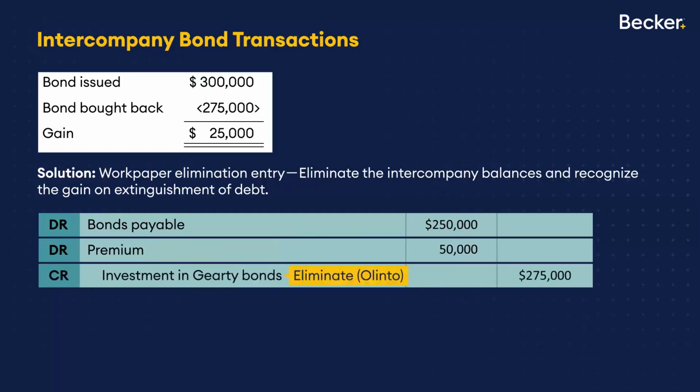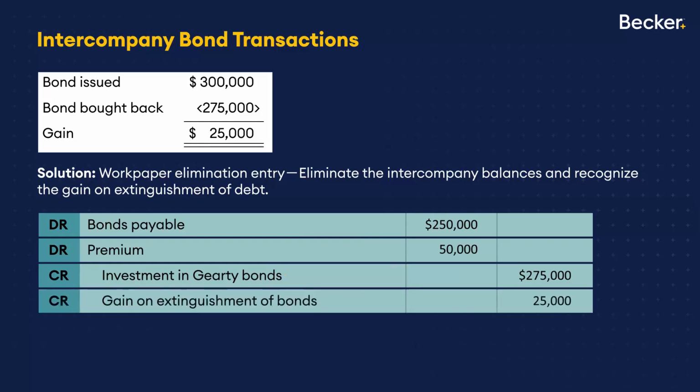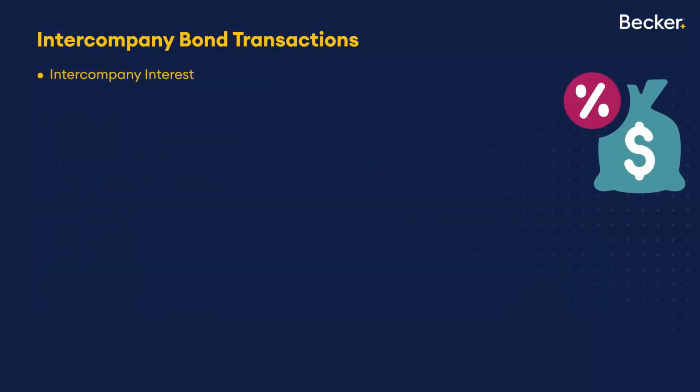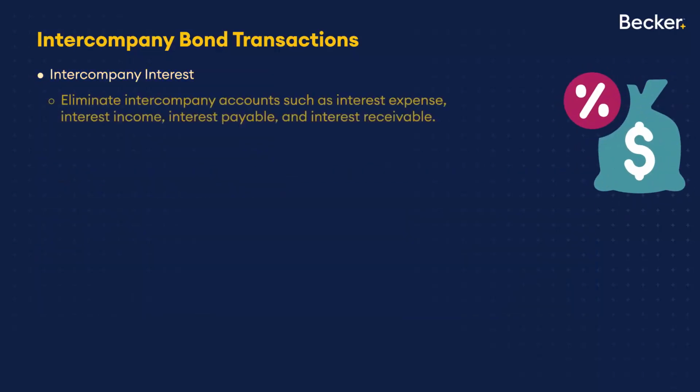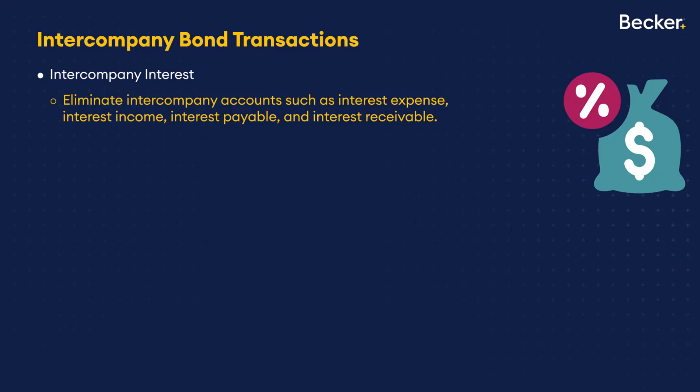Olinto says, well, that eliminates my investment in those bonds in the same manner. So they had that investment on their books for $275,000. We're going to eliminate that. And the plug here is the gain on the extinguishment. Again, is it on the parent's or the sub's books? The answer is it's on neither. It only shows up in consolidation. What about intercompany interest? Eliminated. Whether we're talking about the interest expense for the issuer of the bonds, whether we're talking about the interest income for the investor in the bonds, whether we're talking about payables and receivables, all of that needs to be eliminated.